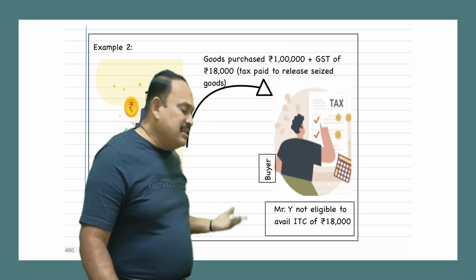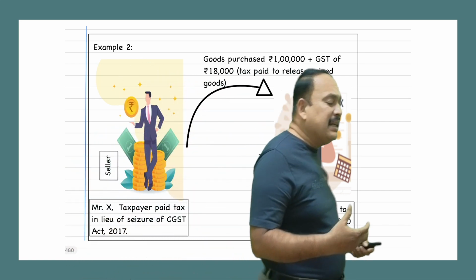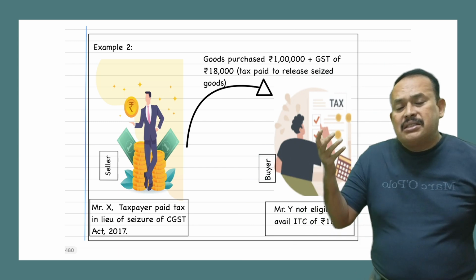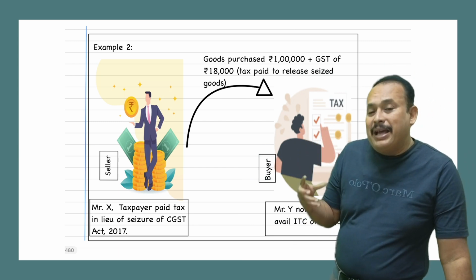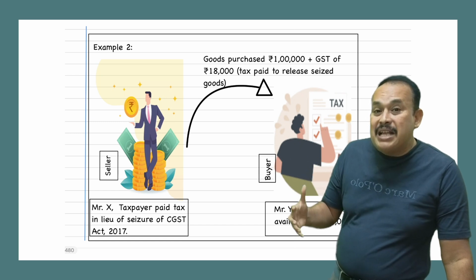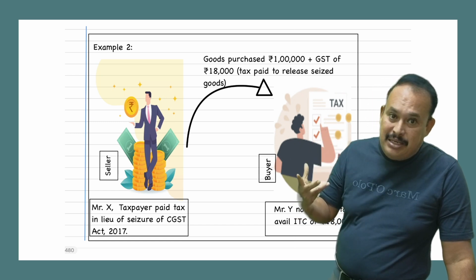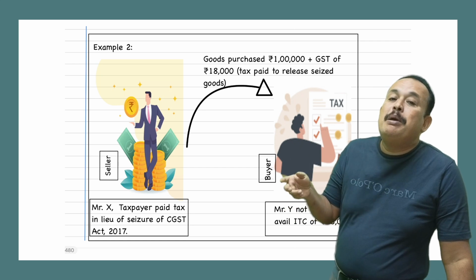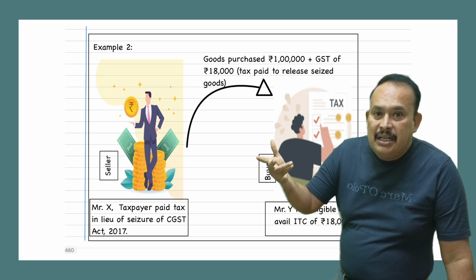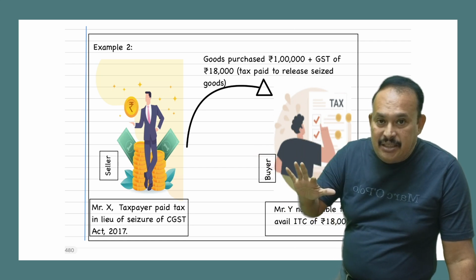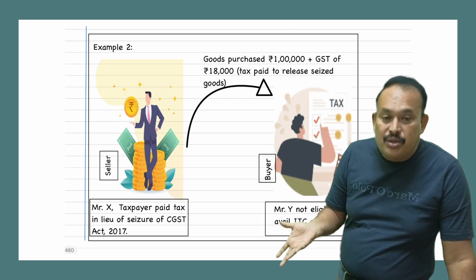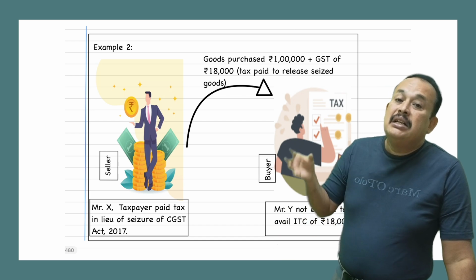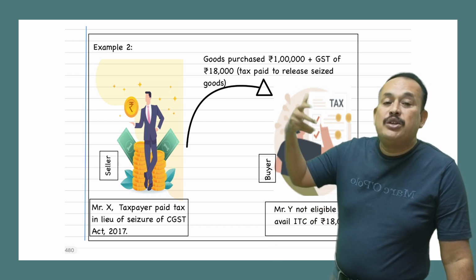Similarly, you can also understand a case of supply of goods where GST liability arises, and the goods have been confiscated by the department. The taxpayer is going to pay fine in lieu of confiscation and also pay the tax to release the confiscated goods. In that case, the released confiscated goods are given to the buyer.